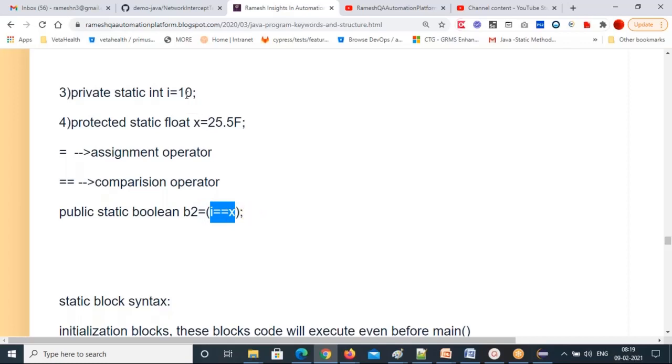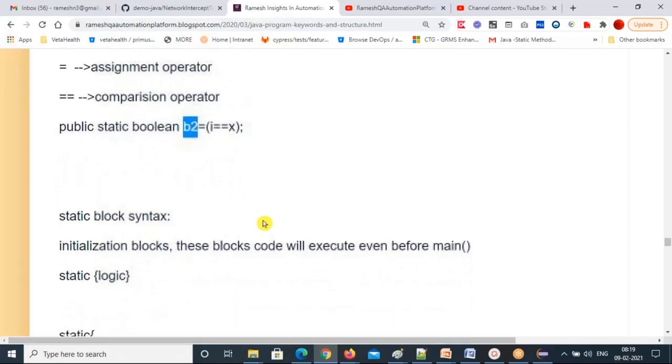That means you are comparing 10 equal to x. You are saying 10 equal to 25.5. The i value is 10 and the x value is 25.5. Is it the same, equal? No, right? So you will get a false here. This expression is going to give false. False is of type boolean. That's why I declared b2 as a boolean data type. So this is how you can play around with variables.